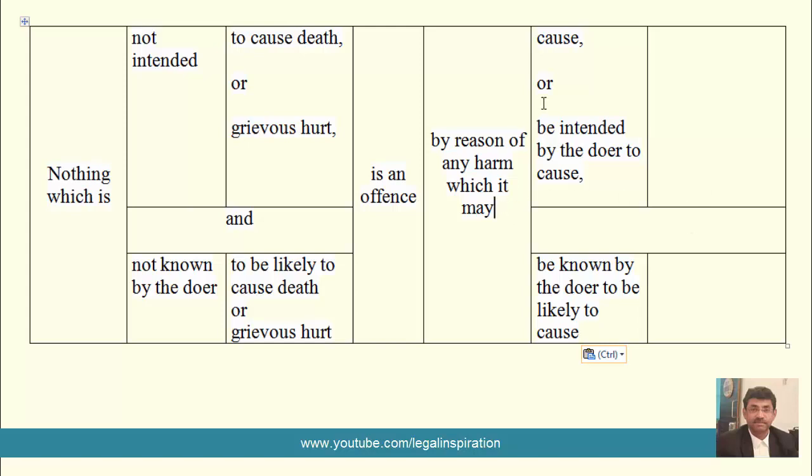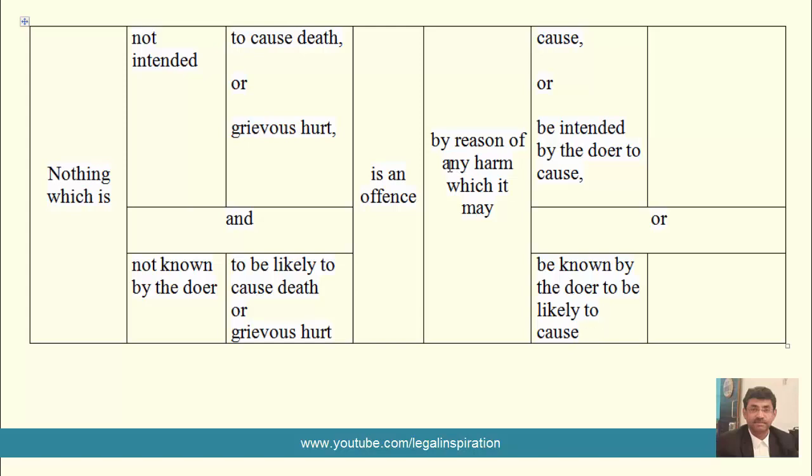So that takes us one more step further. By reason of any harm which it may cause, or which it may be intended by the doer to cause, or which it may be known by the doer to be likely to cause.